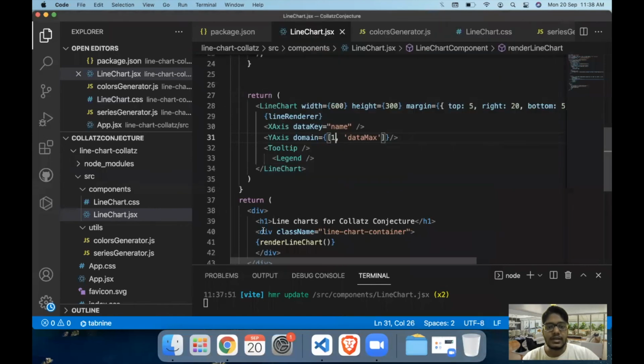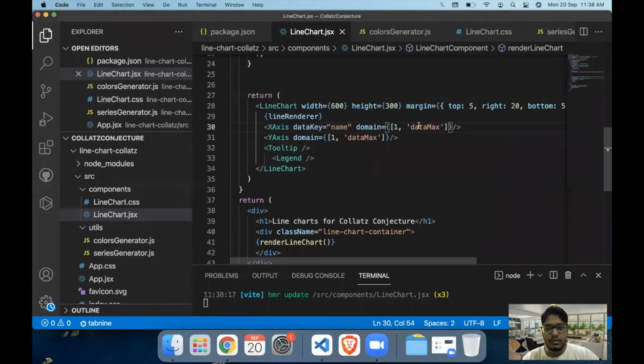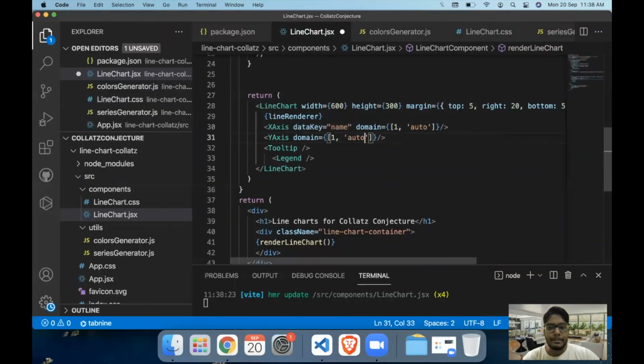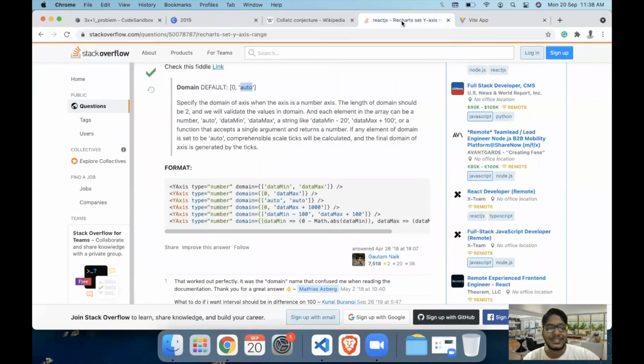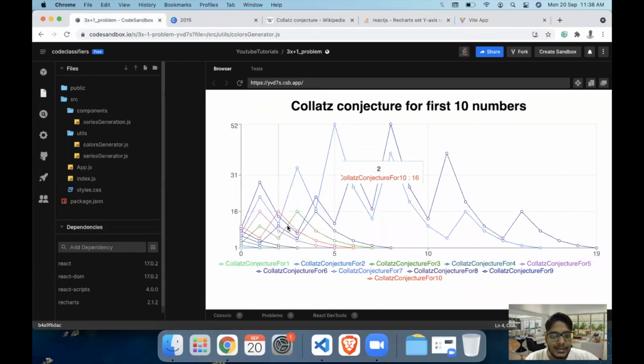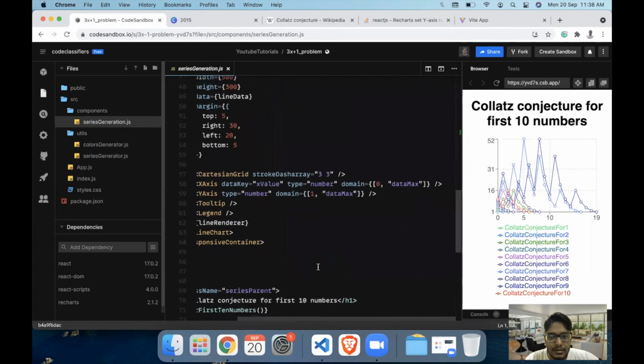In the case of the x-axis, I think I will have to set the domain as well. So on the x-axis, the domain will again be from 1 to data max. I don't remember the values, so let me check what I had added in this chart that we created. Yeah, it is 0 and data max.